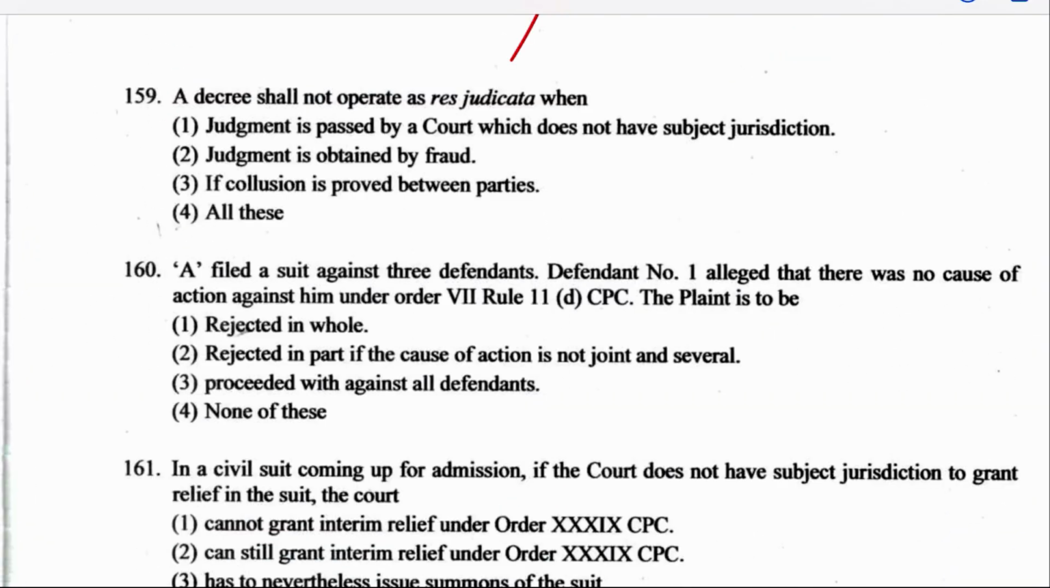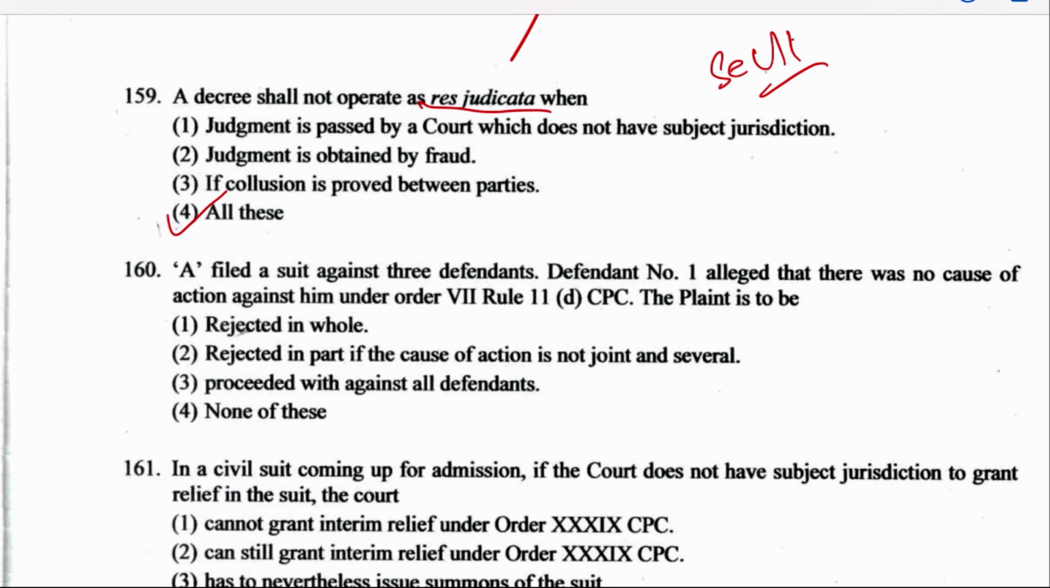Next is question 159. A decree shall not operate as res judicata. Res judicata, again Section 11. When judgment is passed by a court which does not have subject jurisdiction, when judgment is obtained by fraud, if collusion is proved between parties, or all of the above. Right answer is all of the above, option 4.